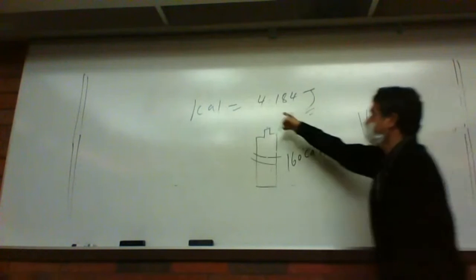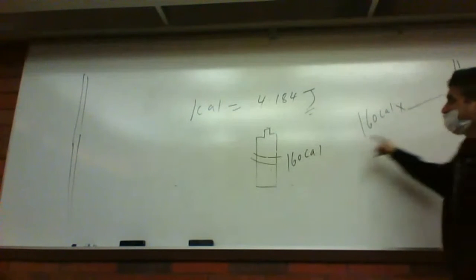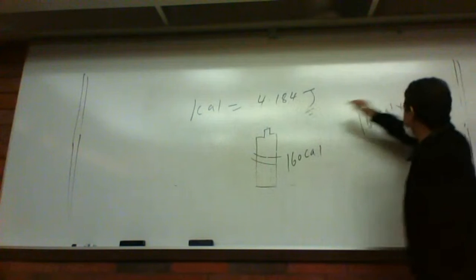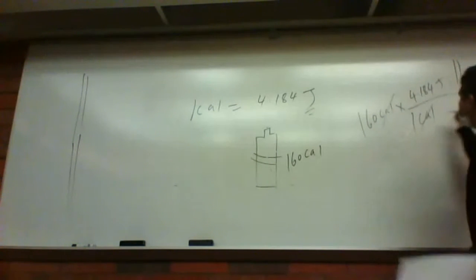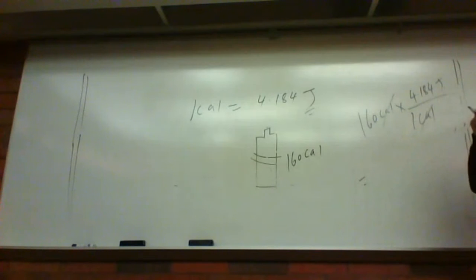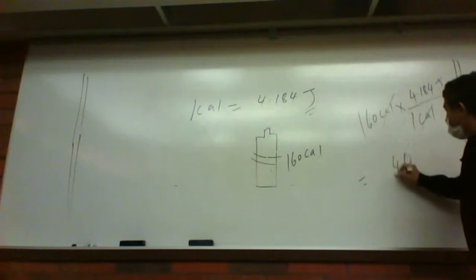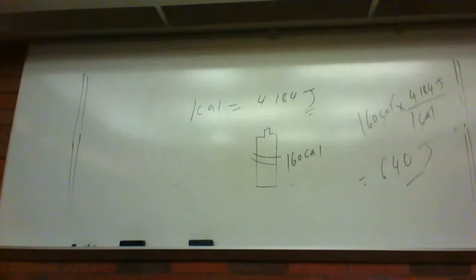So I don't need calorie. I put this factor in such a way that I cancel the calorie. I put the calorie down, so 1 calorie here, and then I put the joule part up here, 4.184 joule. So calorie cancels. So 160 multiplied by 4 would give you 640 joule. Make sense? So in joule, you will always get a bigger number. In calorie, you will always get a small number. Right? So 160 calorie bottle.